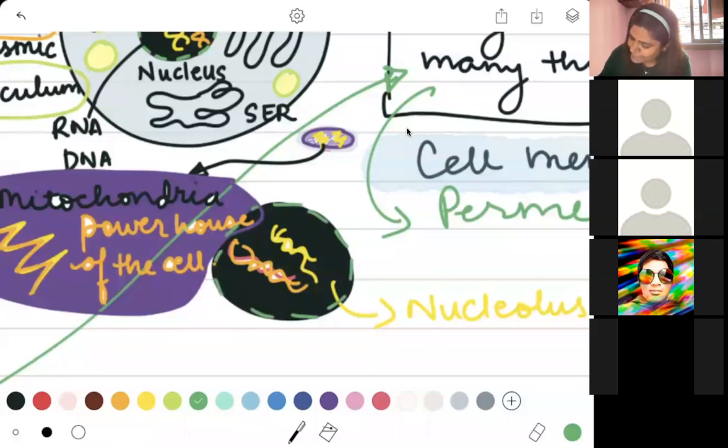The only difference is that this membrane has ample amount of pores on it. Why, you ask? The pores are present so that the substances from the nucleus can come into the cell and the substances from the cell can go inside the nucleus, so that there is a conversation happening between the cell and the nucleus.